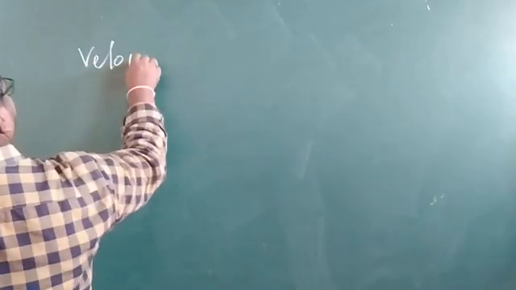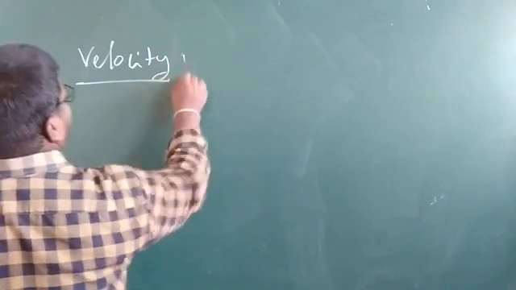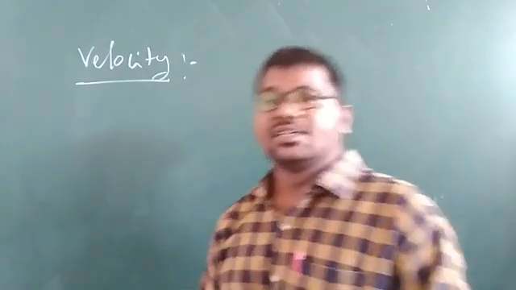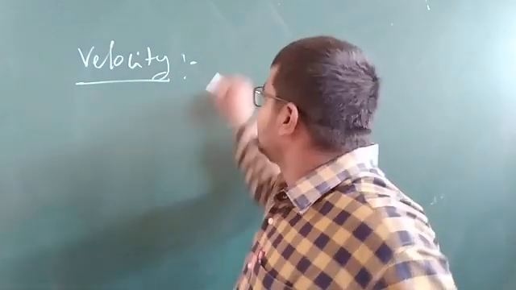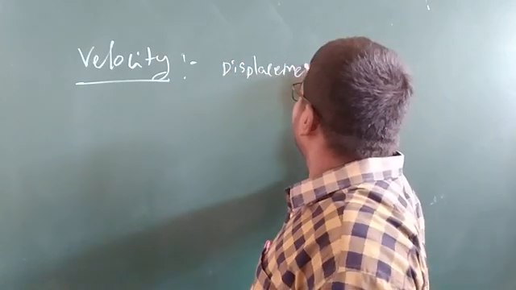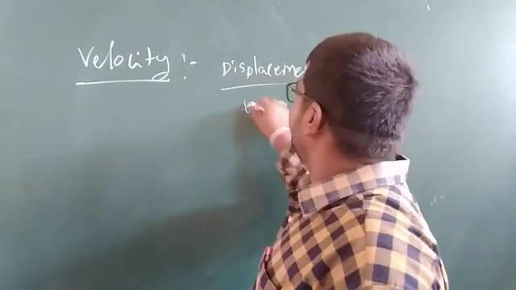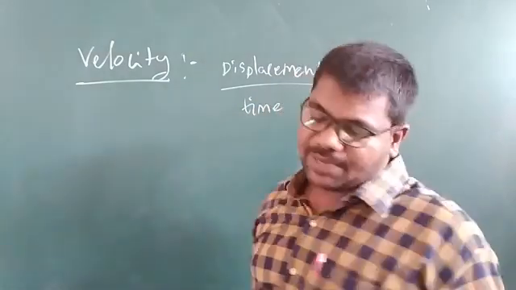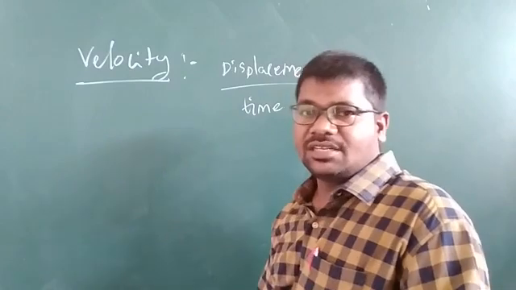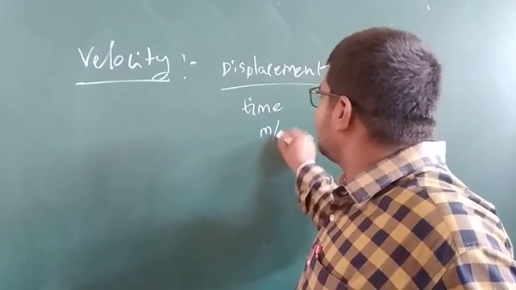Next, velocity, which is defined as the rate of change of displacement, displacement by time. SI unit is meter per second.